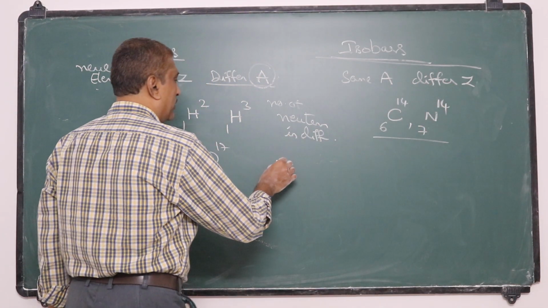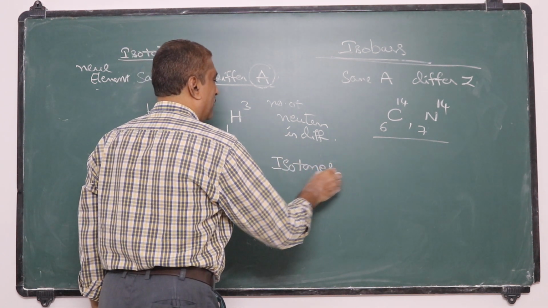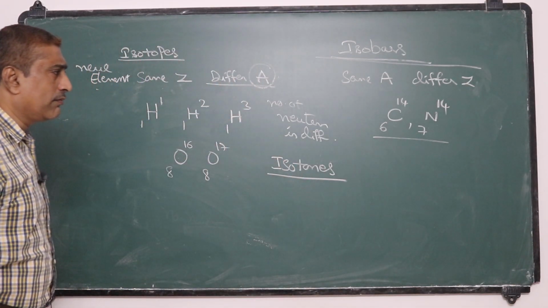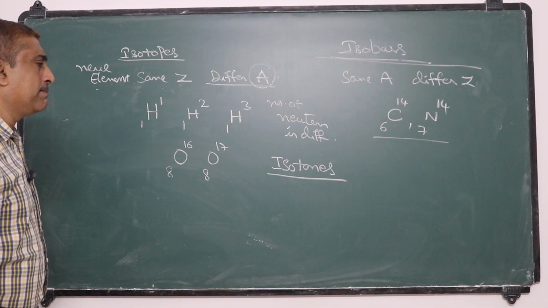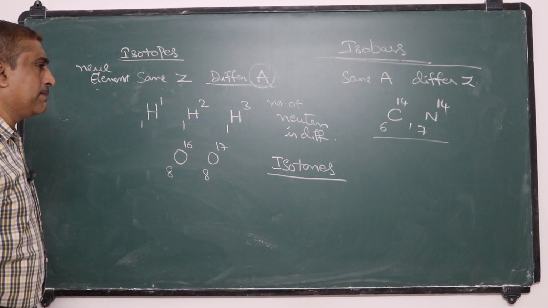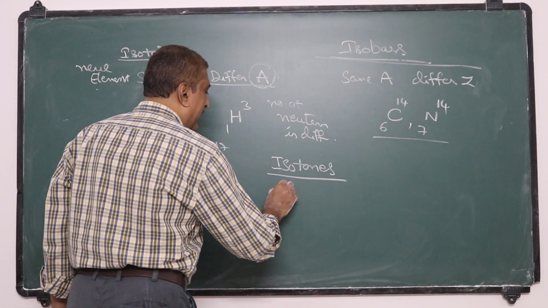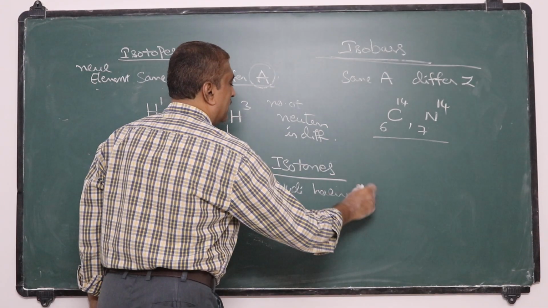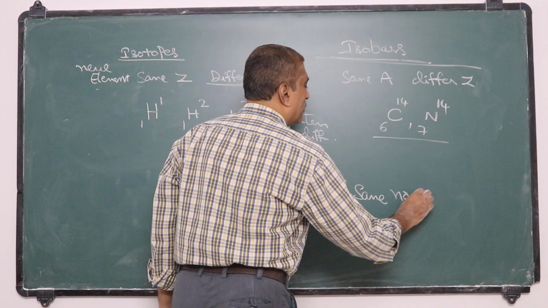Next one, isotones. Isotones means nuclei having the same number of neutrons.